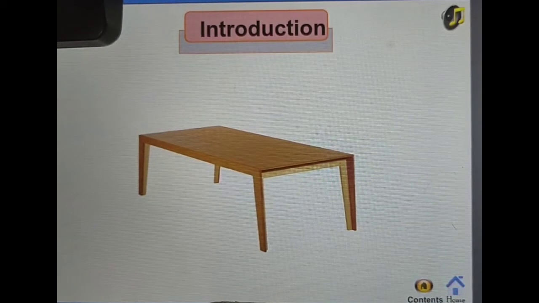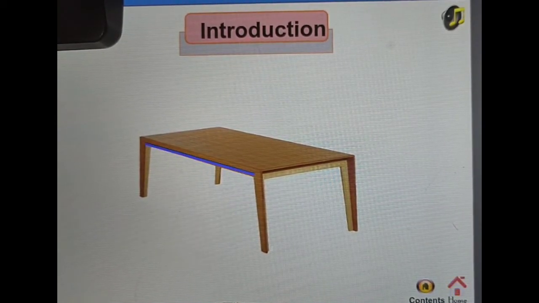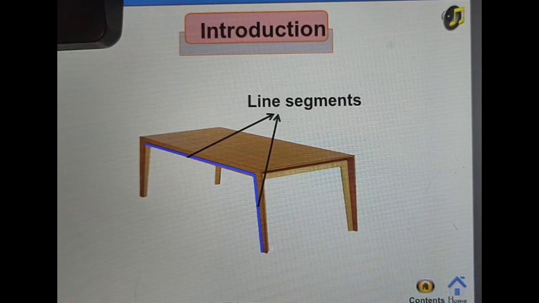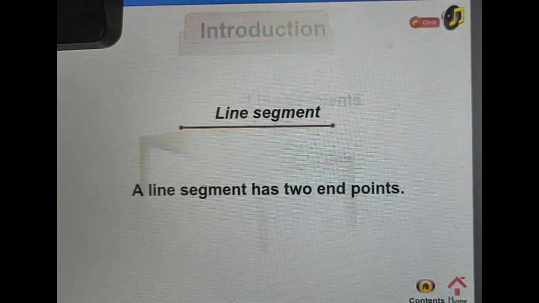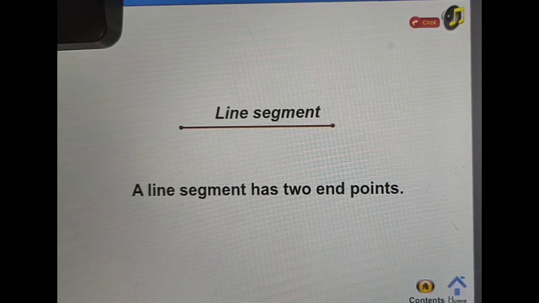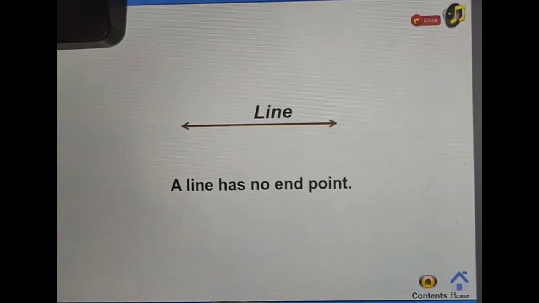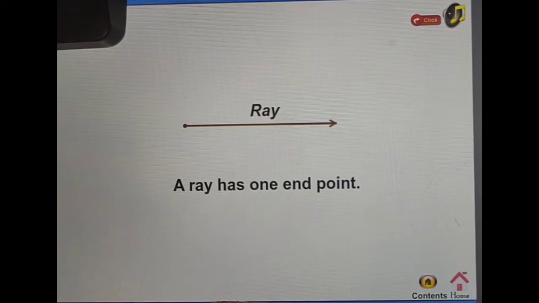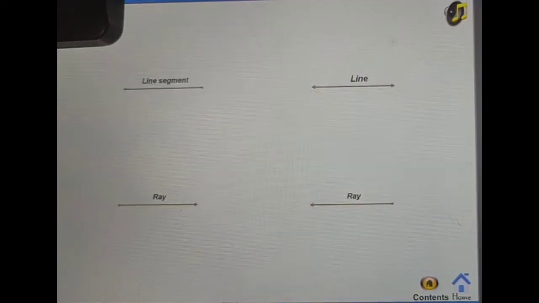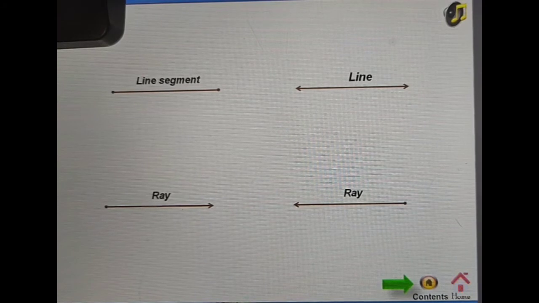Introduction. Look at this table. Its edges represent line segments. Do you know the difference between a line segment, a line, and a ray? A line segment has two end points. A line has no end point, and a ray has one end point. Do you know how we will denote a line segment, a line, and a ray?